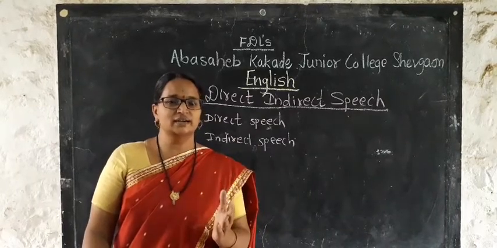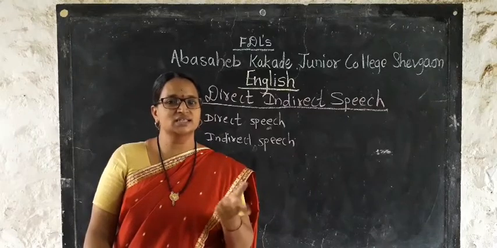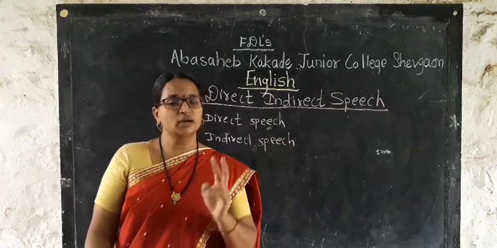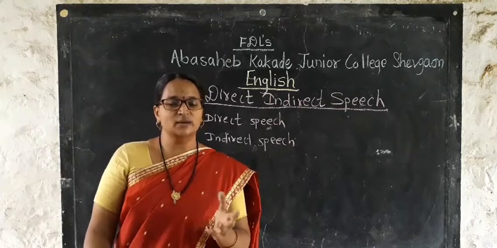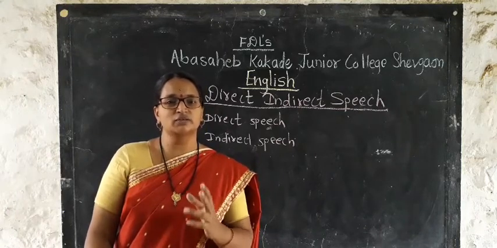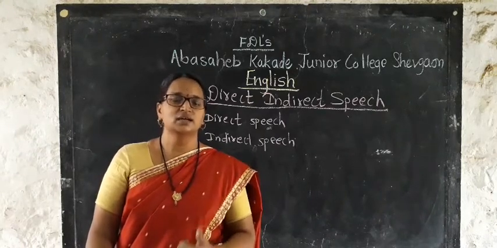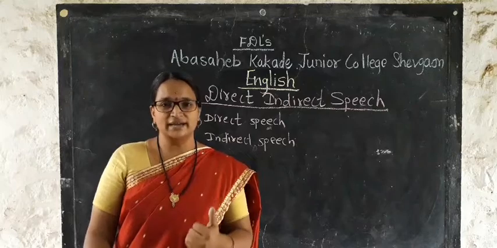When the sentence is in direct speech, at that time commas are used, double inverted commas are used, and that particular sentence is written in double inverted commas so that we will understand easily the sentence is in direct speech.